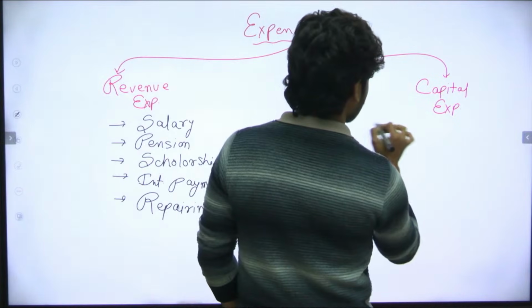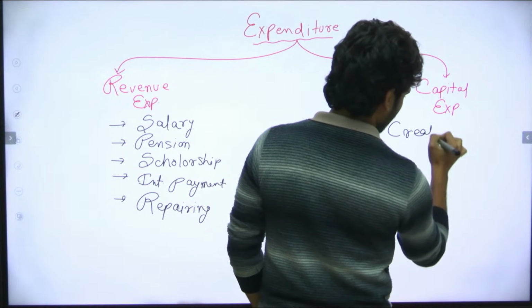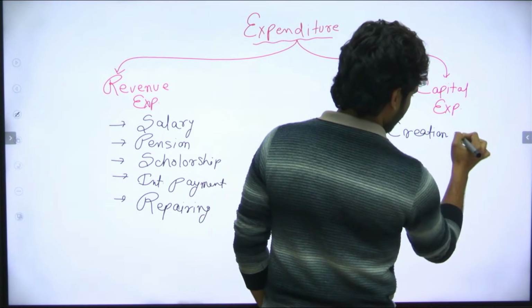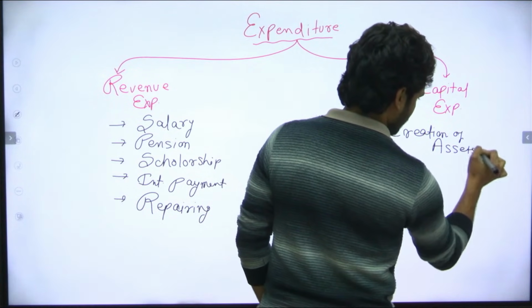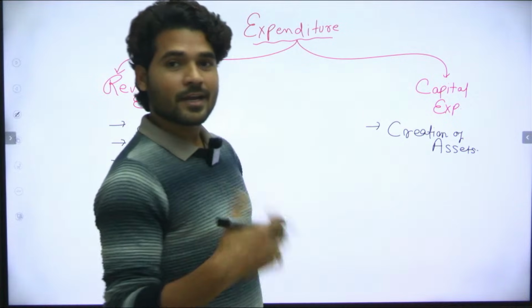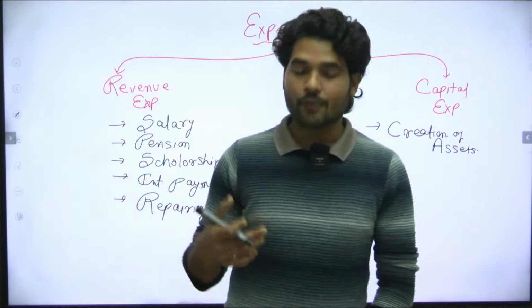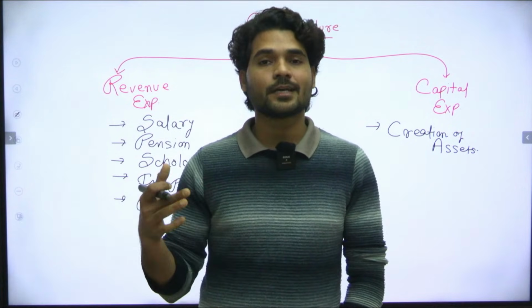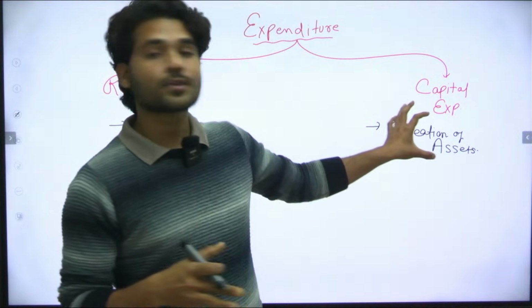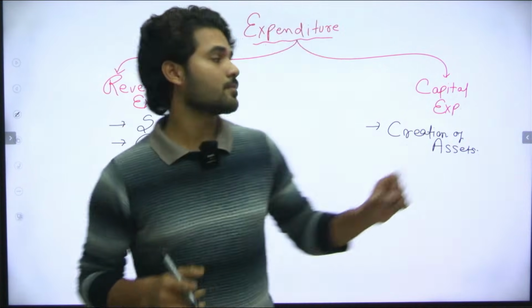First is creation of assets. If the government is creating an asset, like a road, highway, national highway, metro, or an institution or university, these are assets for the government.